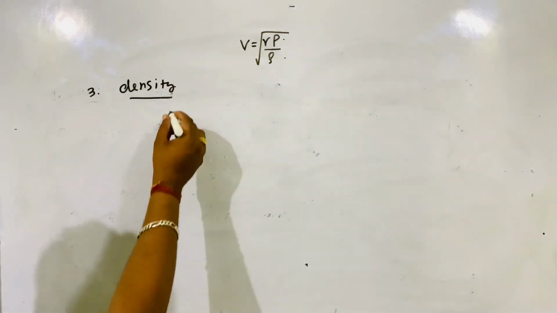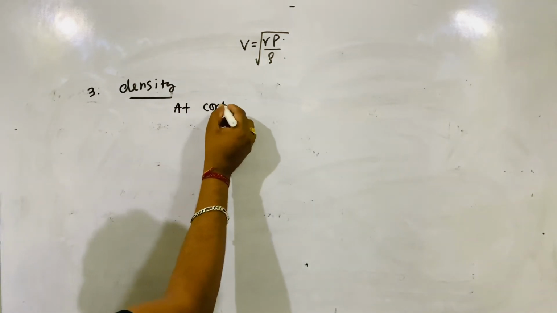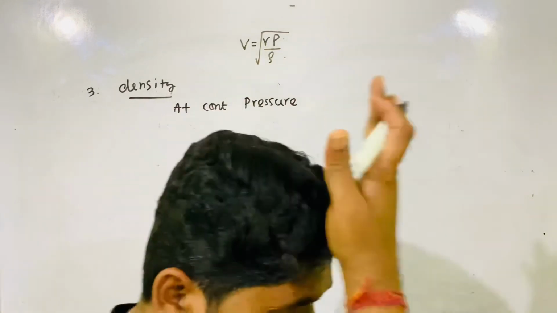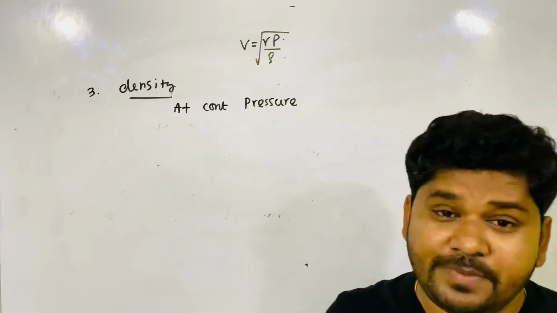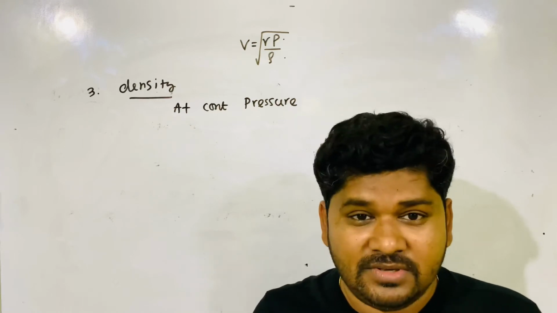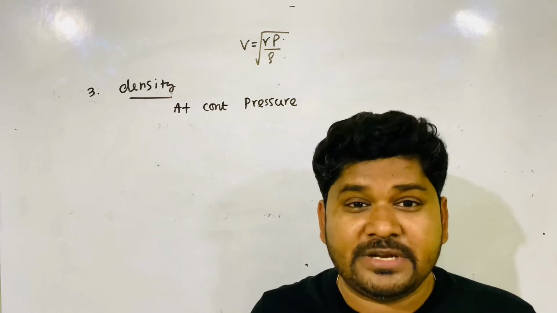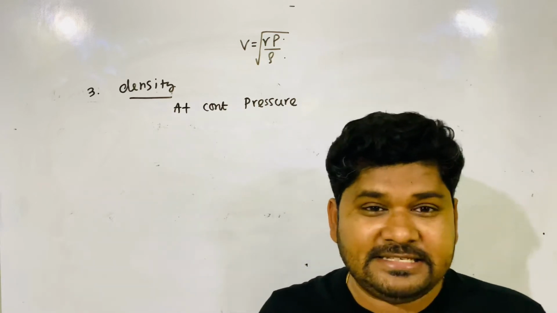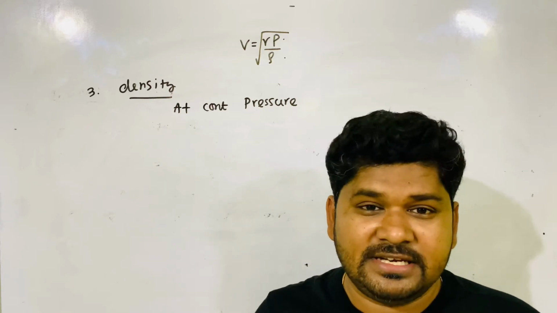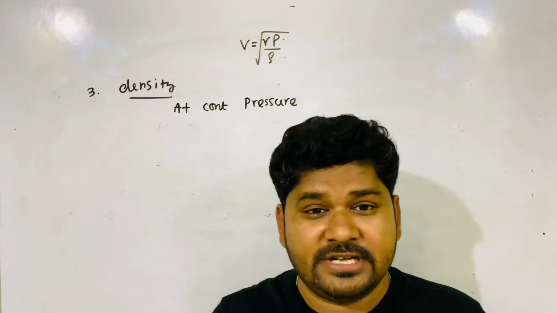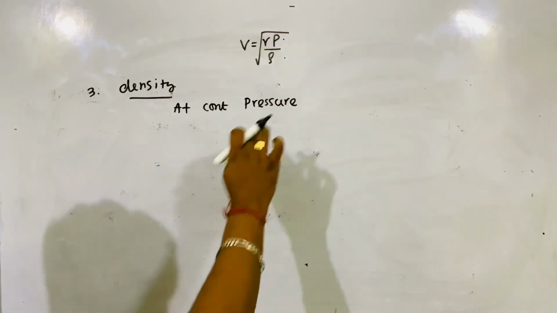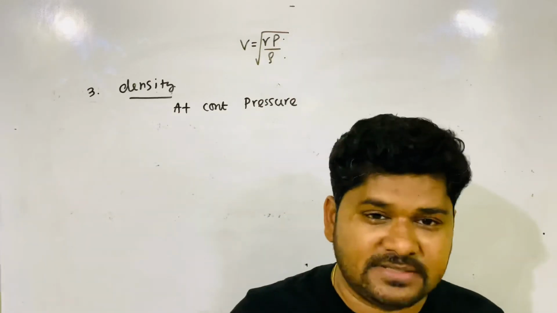So at constant pressure, we have to keep pressure constant. The question is coming to your mind, sir, can we keep pressure constant for different density? Yes. Now in air, everywhere the pressure is 1 atm, but density is different for different gases. For example, oxygen density is 16 times greater than hydrogen density, but pressure is 1 atm. Pressure constant 1 atm everywhere, but density varies from gas to gas.